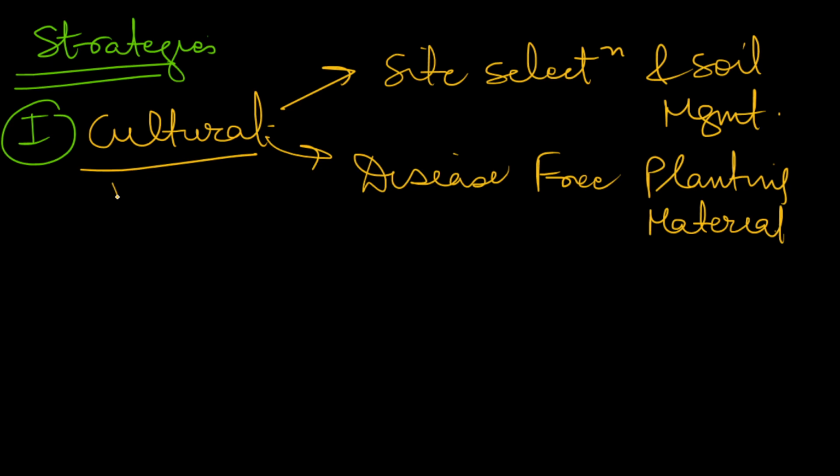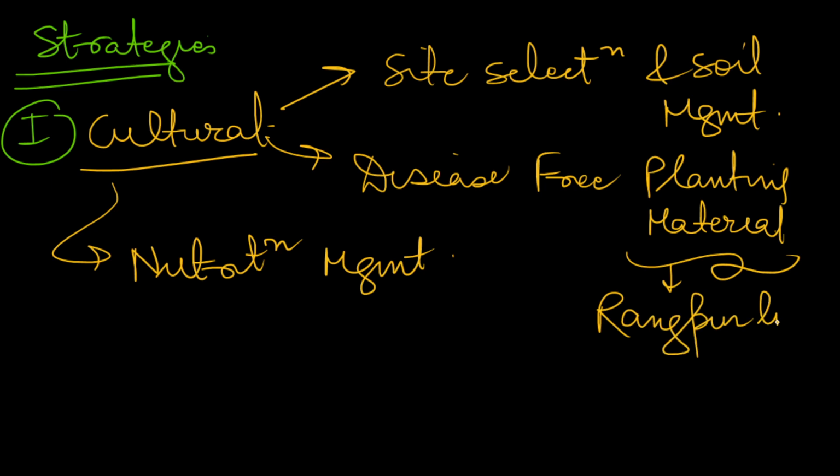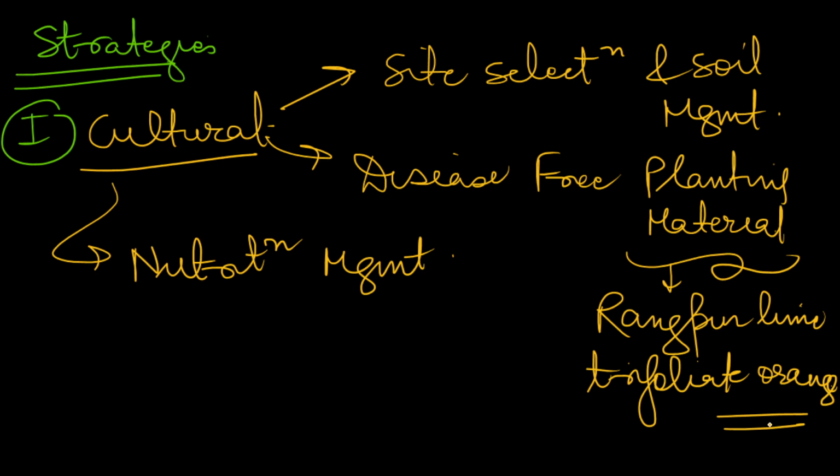The nutrition management should be proper. In planting material, you can also mention that we can use various kinds of tolerant varieties. There are various tolerant varieties such as Rangpur lime. So this is a tolerant variety. There is also trifoliate orange. So these are tolerant varieties which we can use to avoid citrus decline.